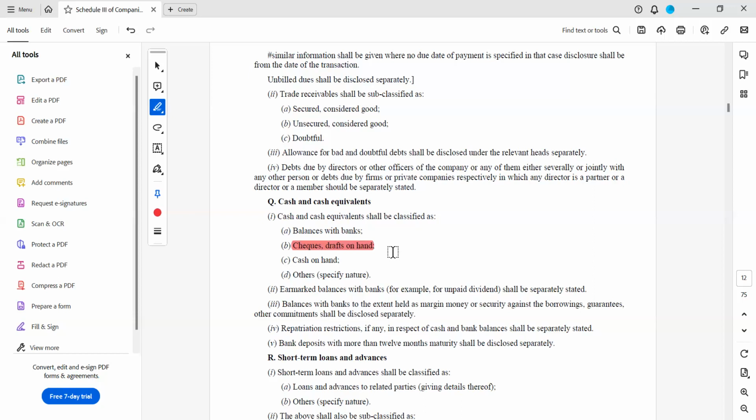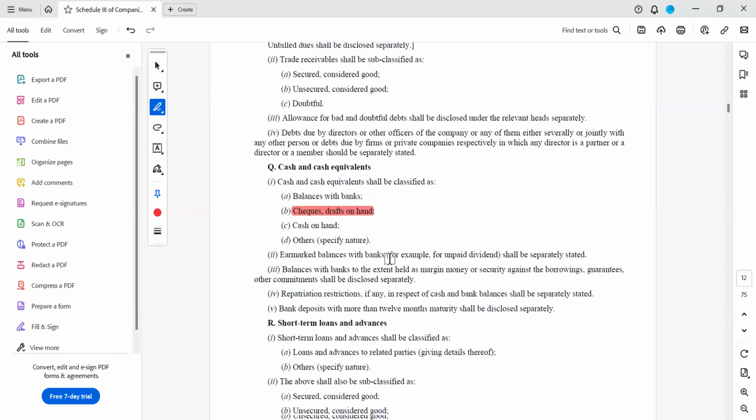So you have to be careful, and the schedule says you have to disclose checks on hand also. You have to be careful when you are checking the debtors. You see whether everything is realized or whether it is still in BRS, bank reconciliation. Hanging checks are there like that.